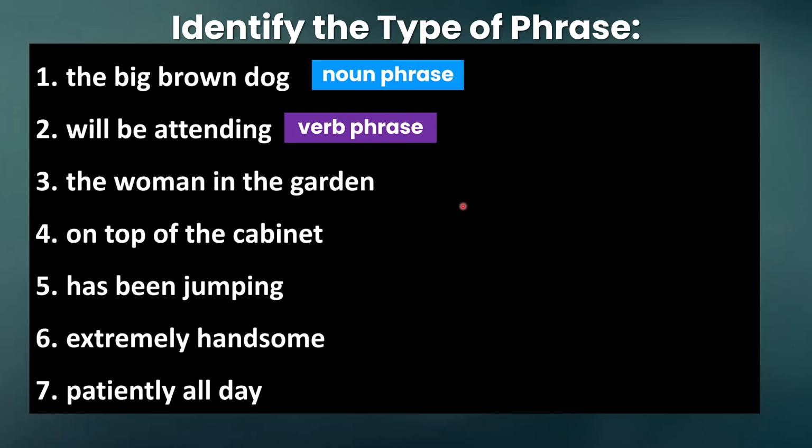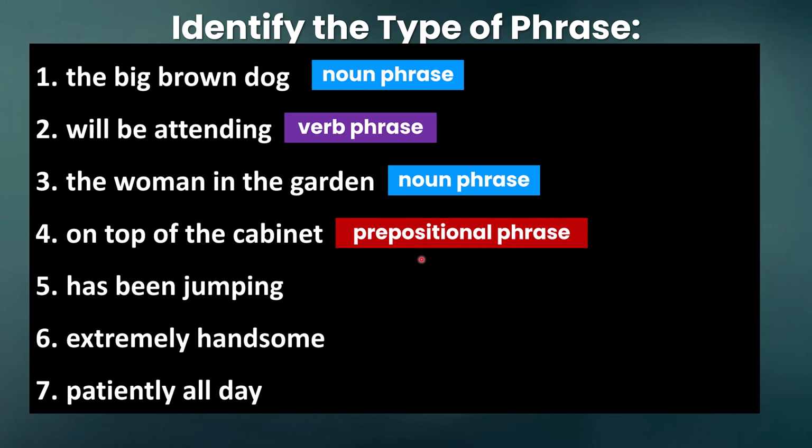Number 3 is also a noun phrase. We have the head noun woman, which is modified by the prepositional phrase in the garden. But still, this is a noun phrase because it acts as a subject. For example, the woman in the garden is very beautiful. Okay? Number 4 is a prepositional phrase. It begins with the preposition on and ends with the noun cabinet.